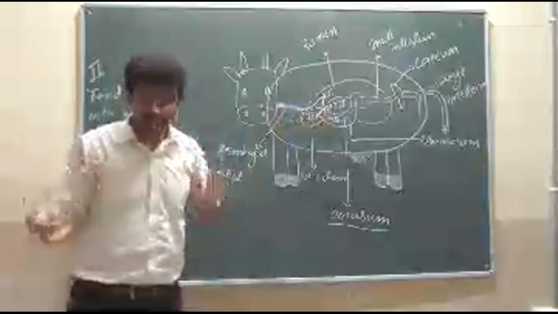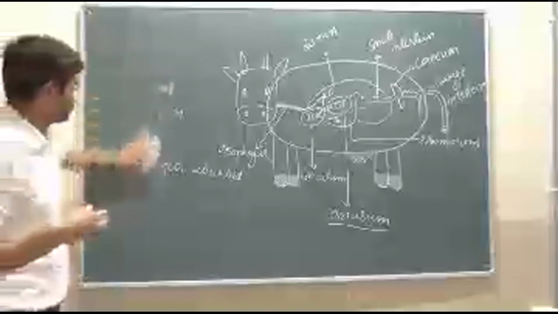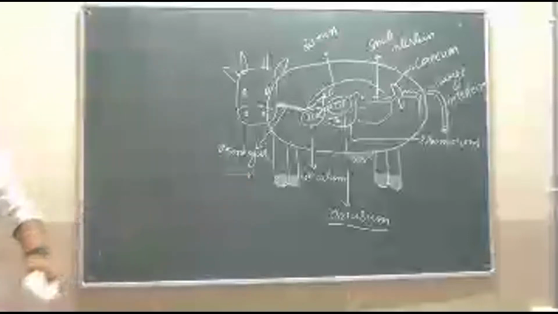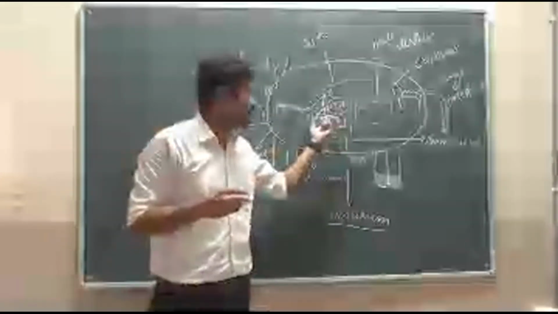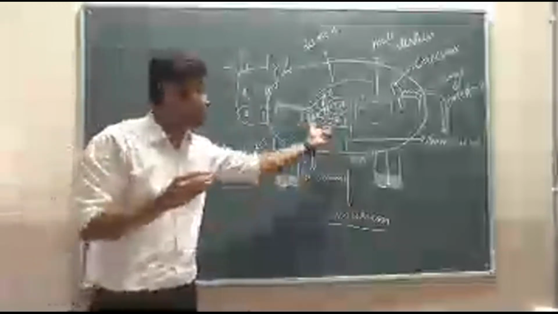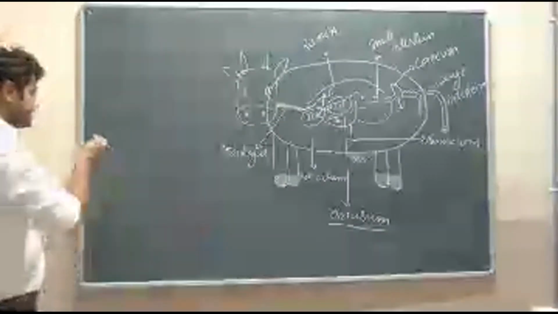See what happens in the fourth chamber. With the help of many glands in the fourth chamber, acid is secreted.